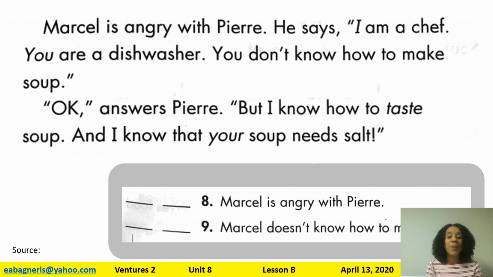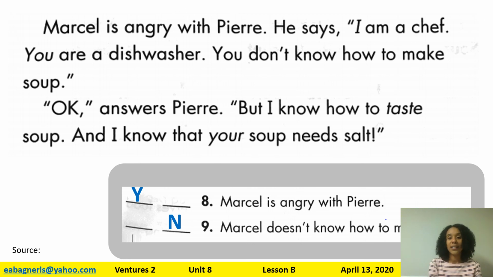Number 8. Marcel is angry with Pierre. How does Marcel feel? Is Marcel angry? Yes, Marcel is angry with Pierre. Marcel doesn't know how to make soup. Do you think that is yes or no? Marcel doesn't know how to make soup. That one is a no.